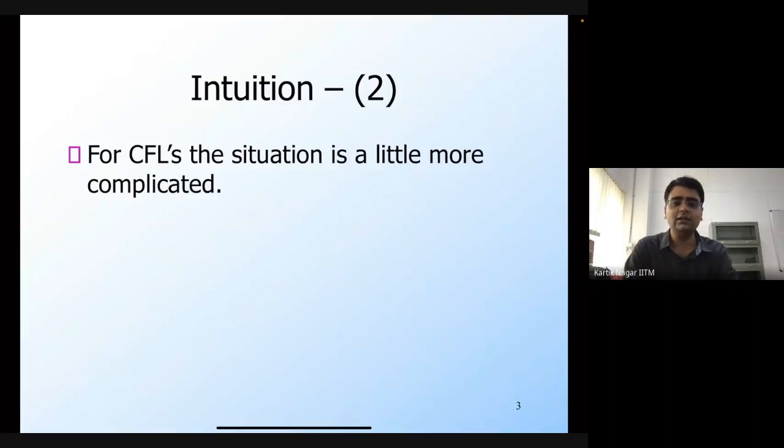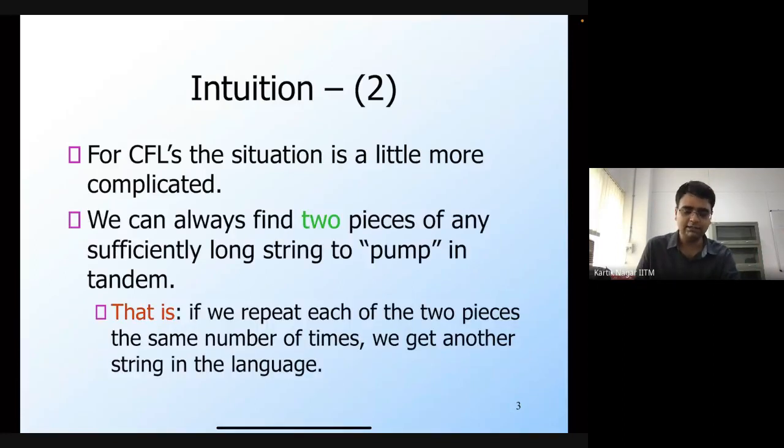Now for CFLs, the pumping lemma is going to follow a very similar structure, but it's going to be a little more complicated. Instead of a single pump, we will actually find two pieces of any sufficiently long string that we can pump, but we must pump them in tandem. If you start with a language, and take a long enough string in that language, then it's going to have two different substrings, and both of these substrings can be pumped in tandem in order to generate an infinite set of strings, which must also be in the language.